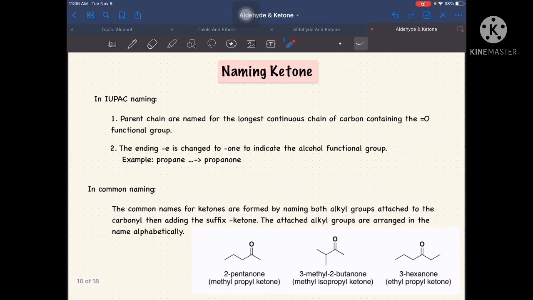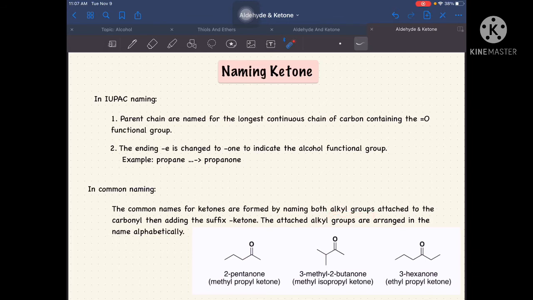So, now let's proceed with naming. So, in IUPAC naming of a ketone, it's just the same na yung parent chain niya andoon. Yung parent chain niya are named for the longest continuous chain containing the functional group. Then aside from that, yung ending E niya, change into one. So for example, we have propane. So tatanggalin natin yung letter E dyan, tapos let's just add one. So we have propanone. So now, in common naming naman, yung common names for ketones are formed by naming both alkyl groups na naka-attach doon sa kanya.